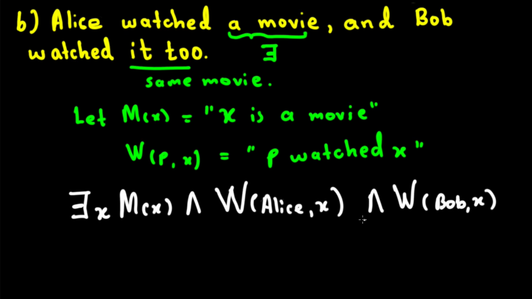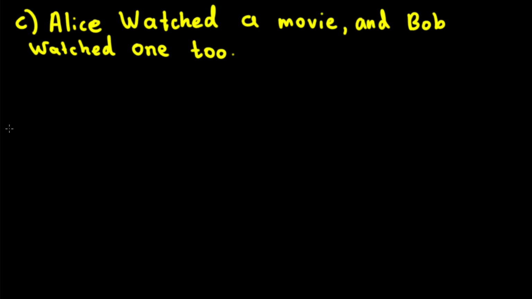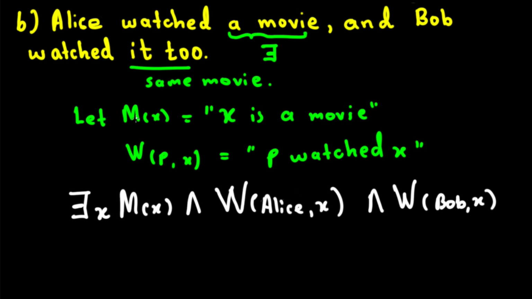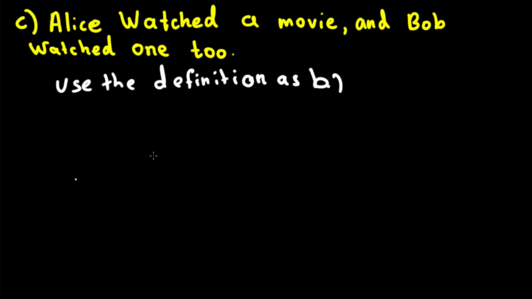Now let's look at another example. Here we have Alice watched a movie and Bob watched one too. This is similar to the previous one, so we can bring the previous expression. Let's use the same definitions. If you look at the definitions, m of x is x is a movie, w of p, x is p watched x. Now based on that we are going to write the new expression.